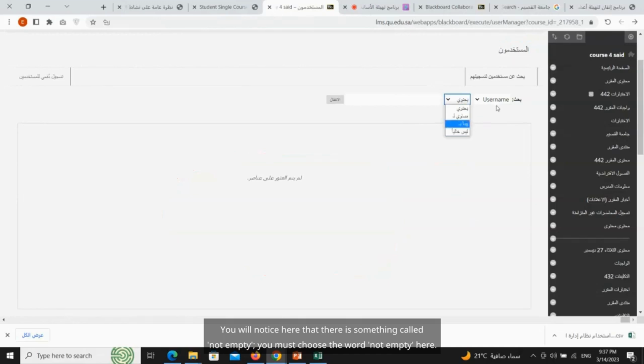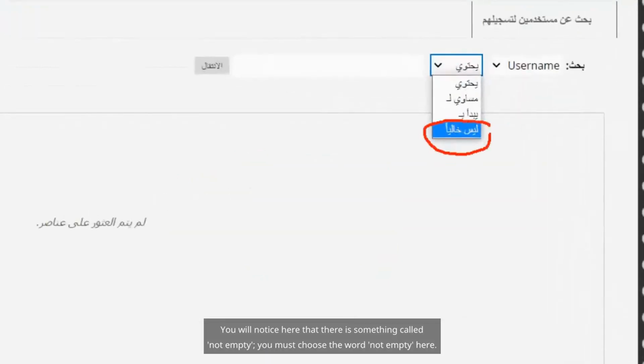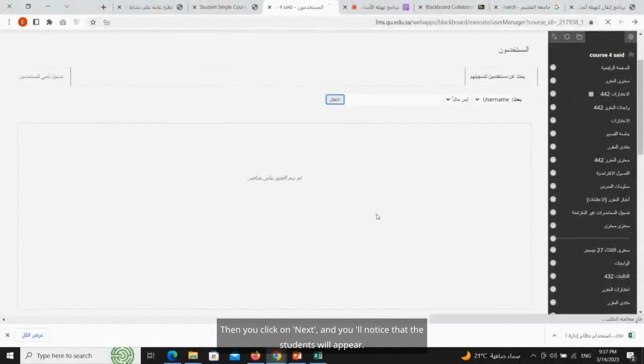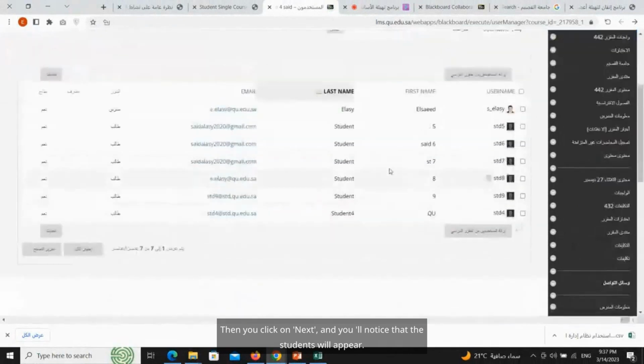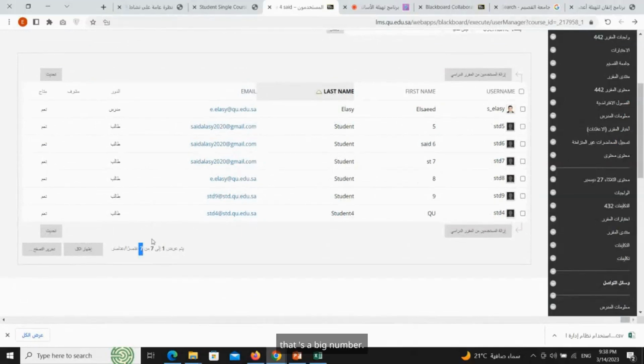You will notice here that there is something called "not empty." You must choose the word "not empty" here. Then you click on next, and you'll notice that the students will appear. This is a simple demo course, so there are only 7 students here, but of course you have a lot more, 130, and that's a big number.